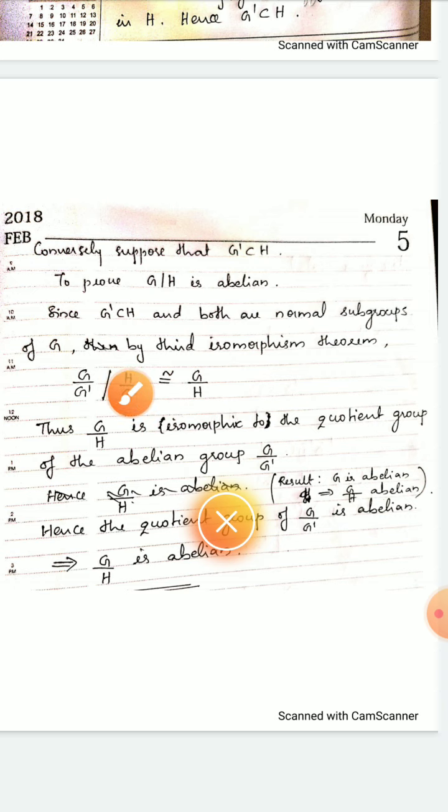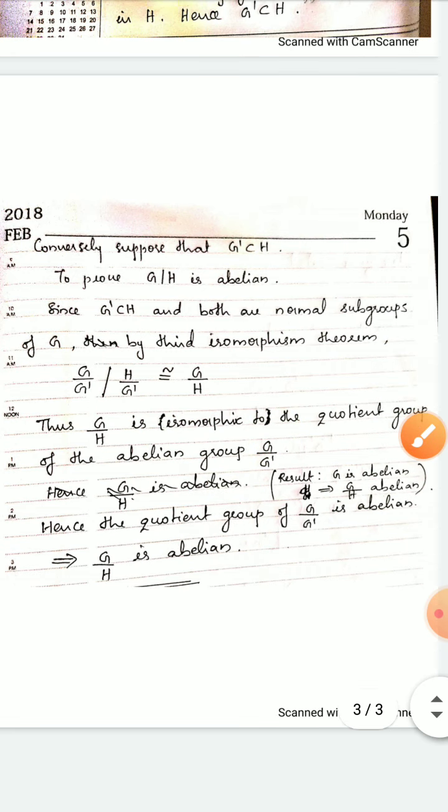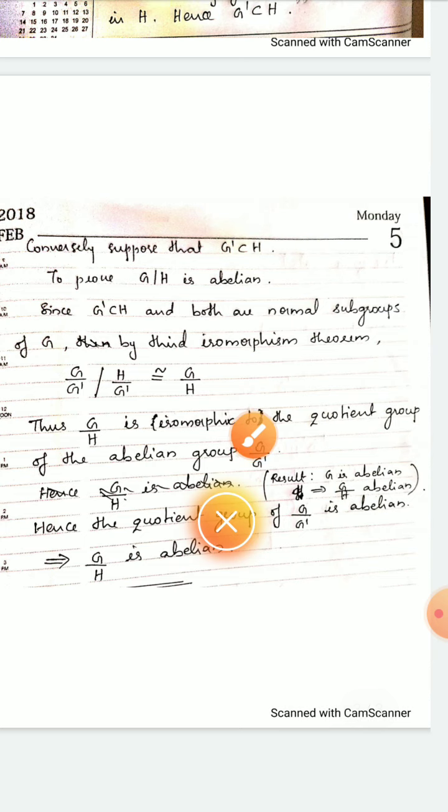Thus we have G by H is isomorphic to the quotient group of G by G dash. G by G dash by H by G dash is the quotient group of G by G dash. So we have got G by H is isomorphic to the quotient group of G by G dash, and G by G dash is abelian. It is also stated that here G by G dash is abelian. While looking at the properties of commutator subgroups, we have already said this property that G by G dash is an abelian group.